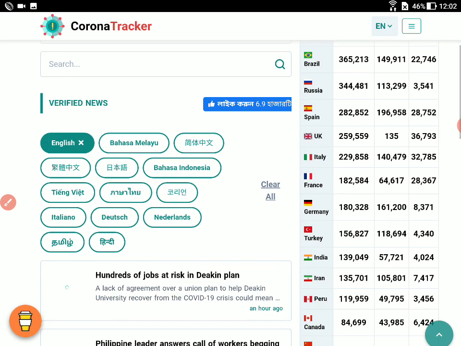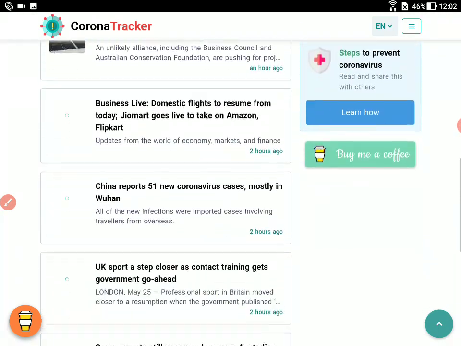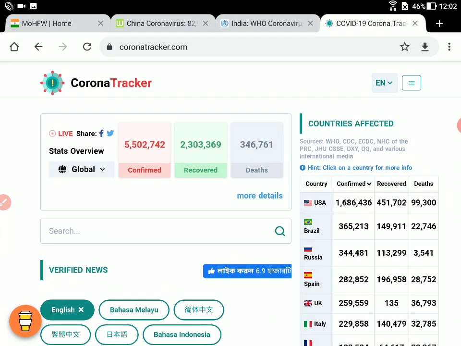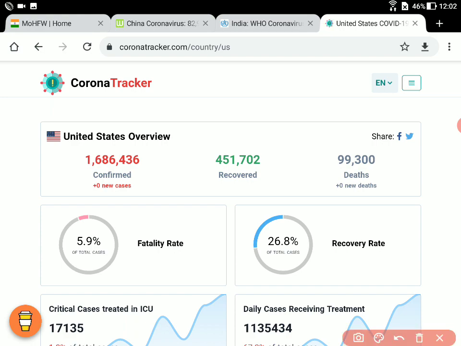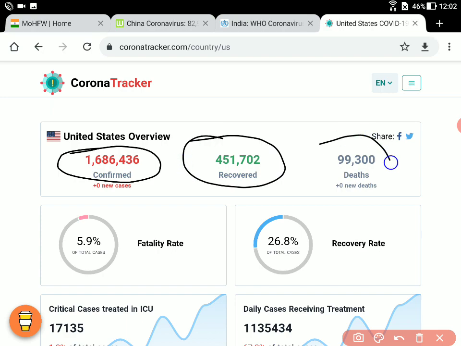This is basically a funded website, so they do have a lot of ads there. But no doubt, let's look into some of the data. I'll go one by one. Let's look into the figures of USA and the graph there. What is interesting here is this: you see confirmed cases, this is the number recovered, and this is the deaths reported.